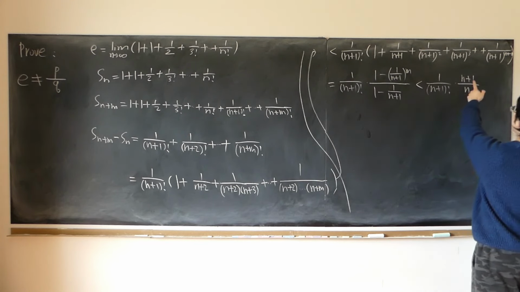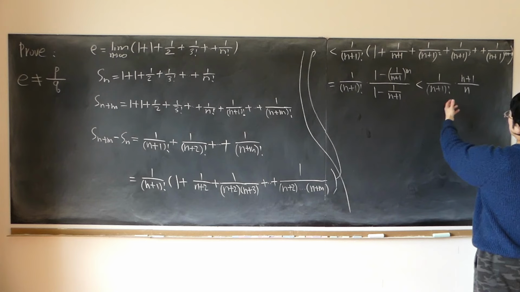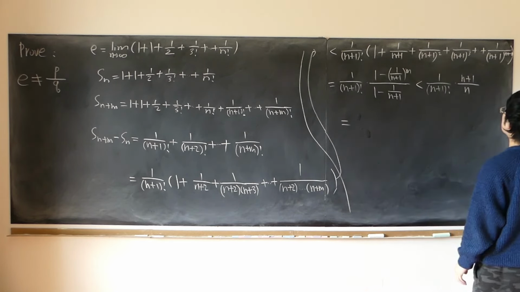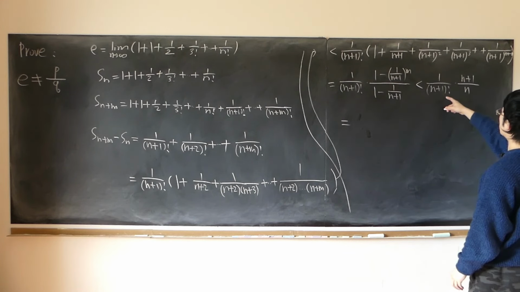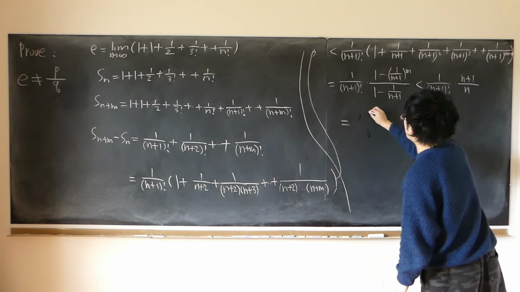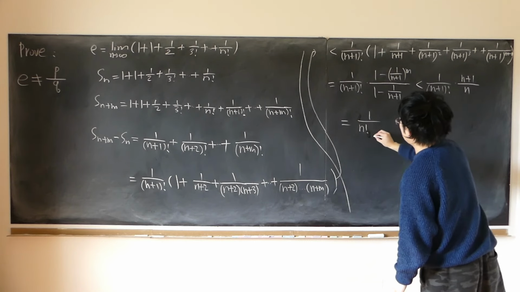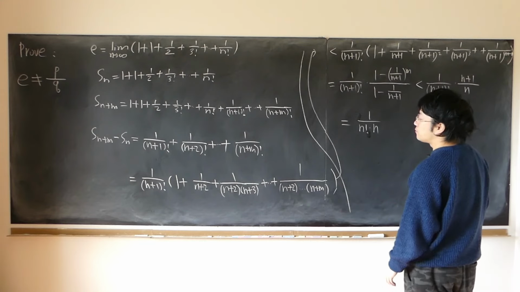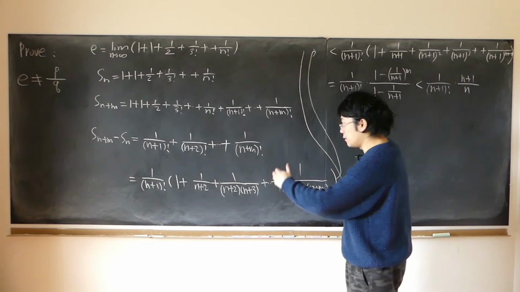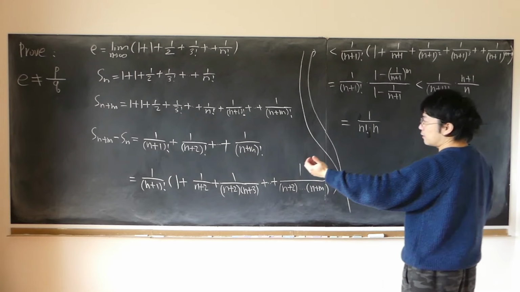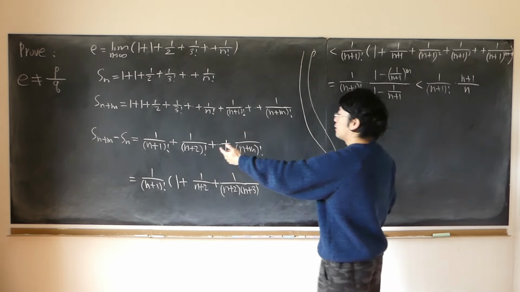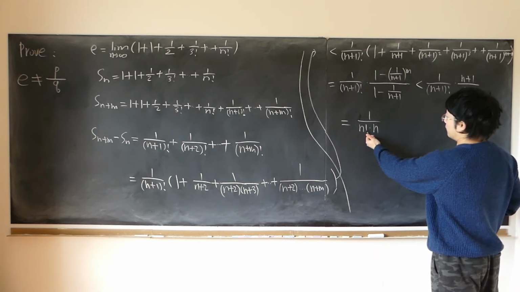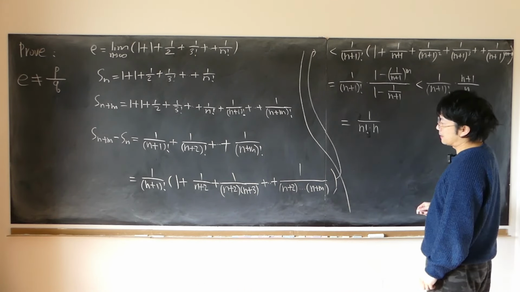Then (n+1) over (n+1) factorial simplifies down to n factorial, and we have n. So we have 1 over n factorial times n. So you can see that our estimation has nothing to do with m anymore. It's only an expression involving n.